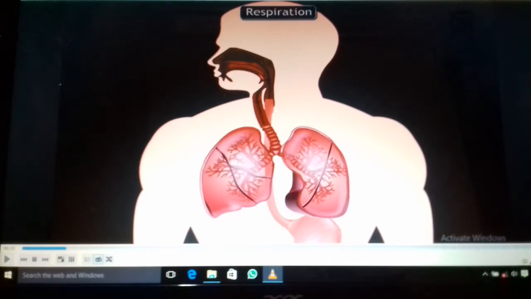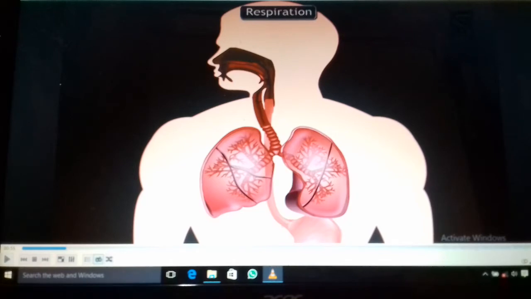The requirement of oxygen is indispensable for the human body, and if it is completely suspended for more than 4 minutes, the person usually dies. So we can say our body needs a continuous supply of oxygen to survive. In another way, we can say respiration is the process of obtaining and using oxygen while eliminating carbon dioxide. So this is simple.